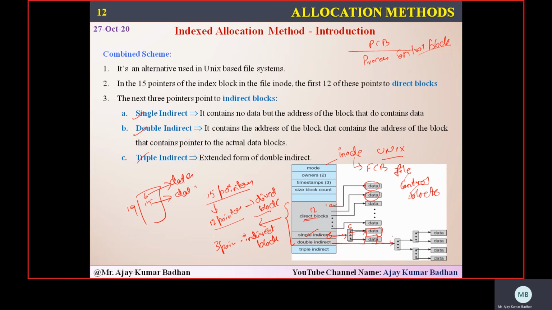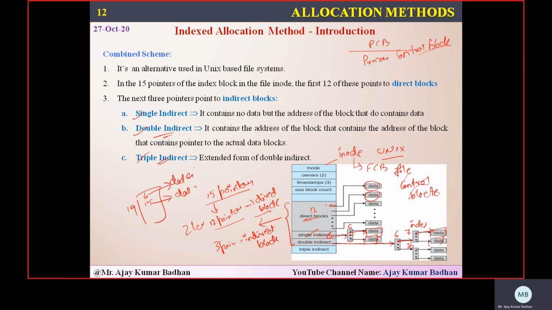Double means there will be two levels. Suppose this is 6, and this is a fresh one I am talking about. This will consist of pointers. In single indirect, from 6 you get the data, but here 6 will consist of pointers which will again act as an index. Maybe this is 7, this is 20. Now these will have pointers which will consist of the data. That means it is a double, two level. Two level is what we call double indirect. In the same way, if it is 3 level, we call it a triple indirect.